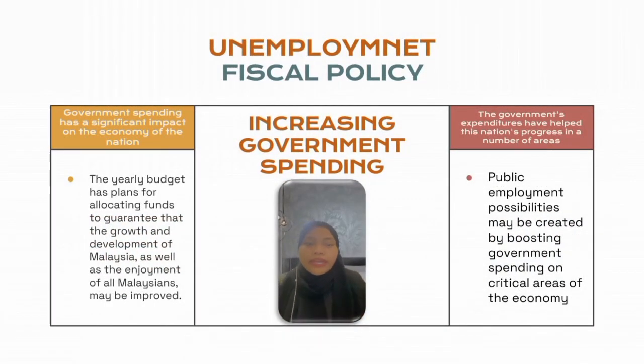Second is by increasing government spending. Government spending has a significant impact on the economy of the nation. The yearly budget has planned for allocating funds to guarantee that the growth and development of Malaysia, as well as the enjoyment of all Malaysians, may be improved. The government expenditure has helped this nation progress in a number of areas. Public employment possibilities may be created by boosting government spending on critical areas of the economy. As a result, the unemployment issue can be mitigated.